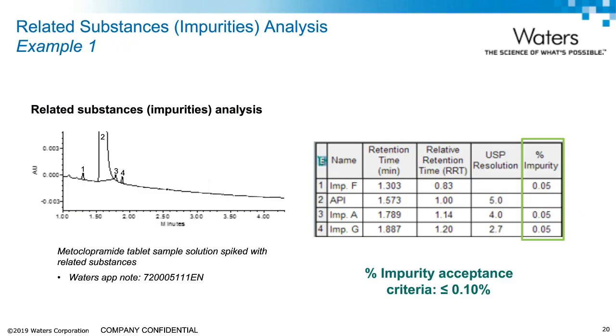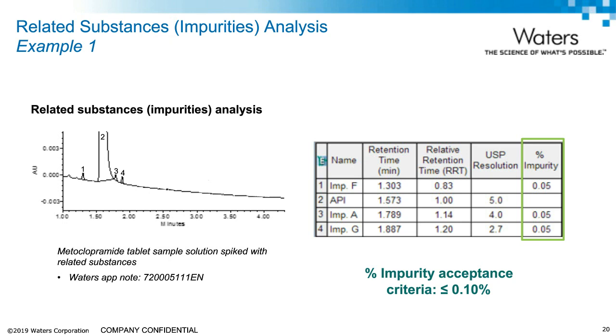To demonstrate trend analysis of the reportable results, we will use assay results for related substances analysis. And here's an example of a sample with 3 related substances or impurities. You can see that each impurity is at 0.05% level. If we were going to use this method over a long period of time in a QC lab, whether to support release testing of manufacturing batches or doing a stability study, we would want to examine this impurity content to confirm it is always below the specification.